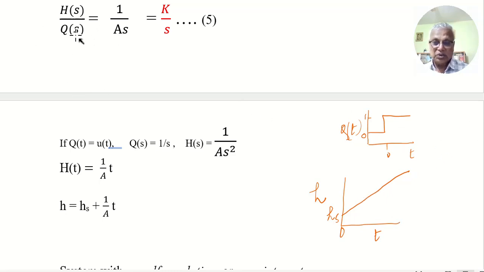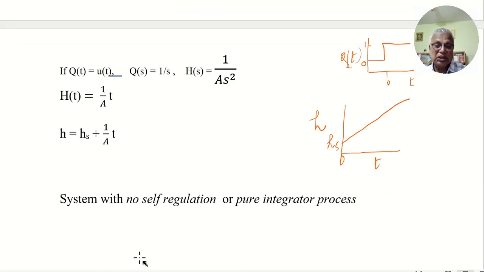If the change in Q is a decrease, it may cause the pump to run dry, running an empty tank. This attribute is called no self-regulation.